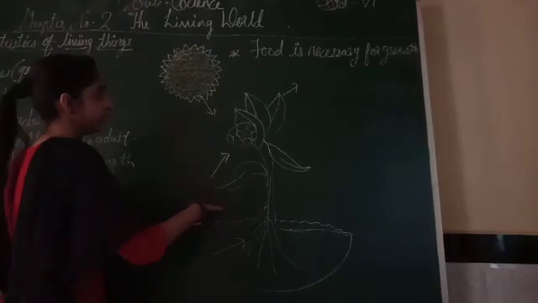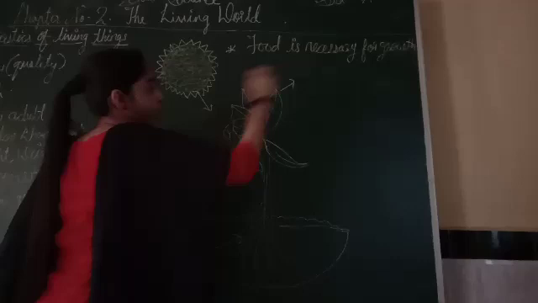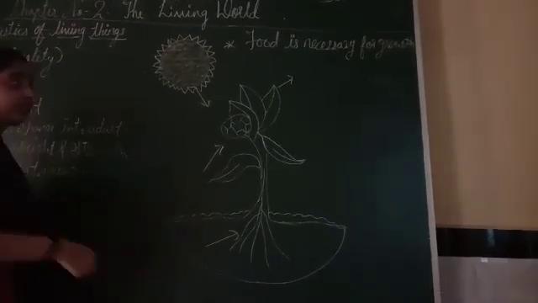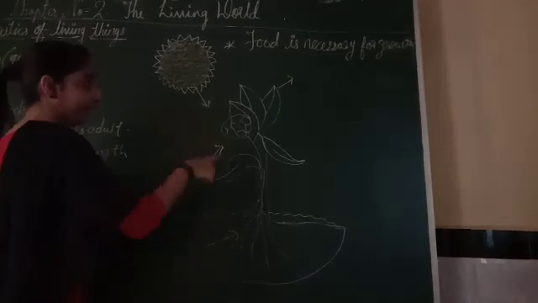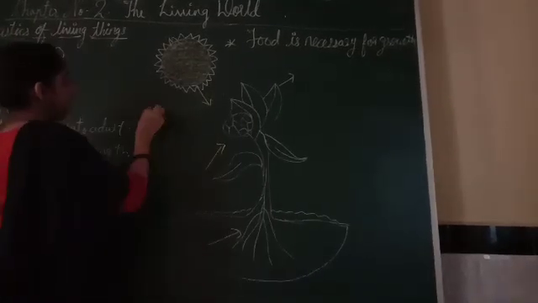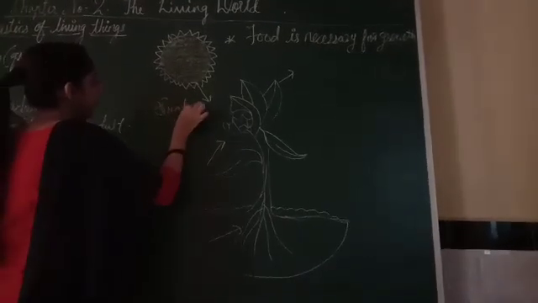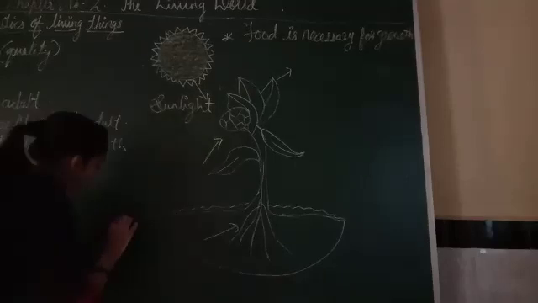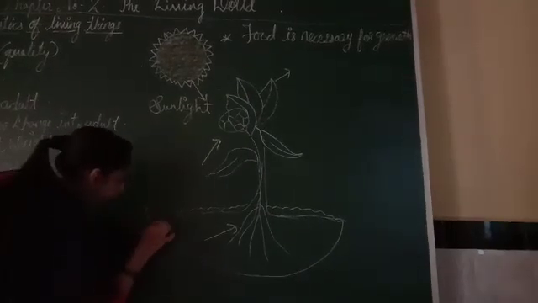In this picture, food is necessary for growth. We can say that plants make their own food with the help of sunlight. With the help of sunlight, plants make their food, and also water and nutrients present in the soil help to make food.